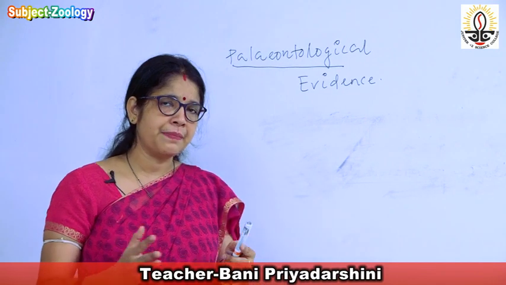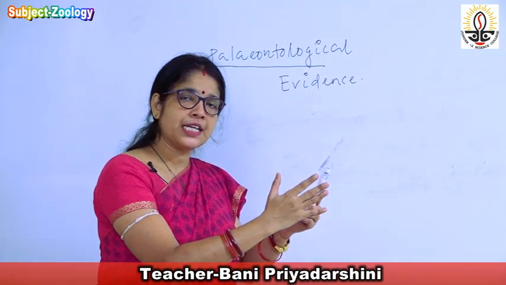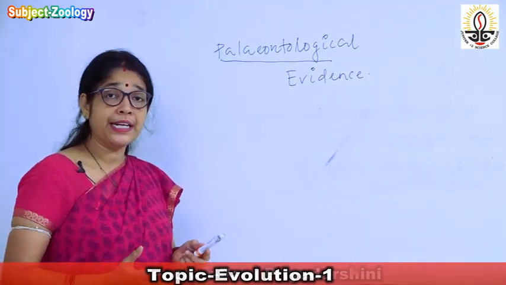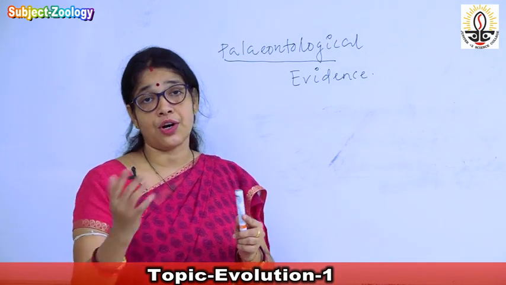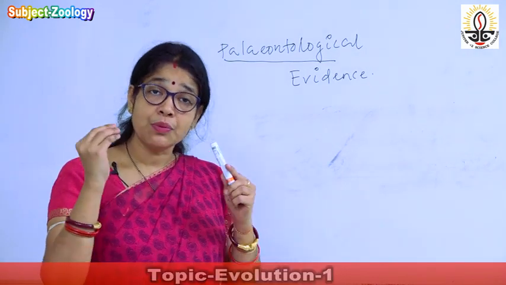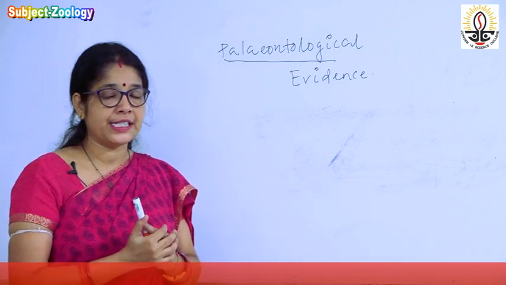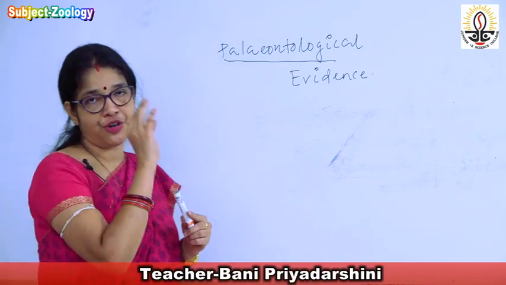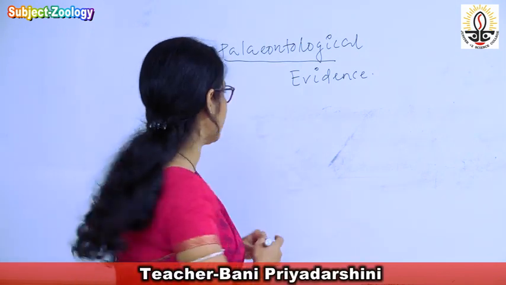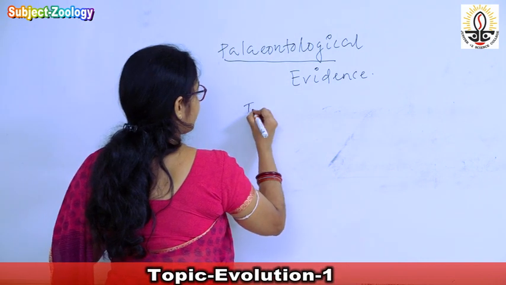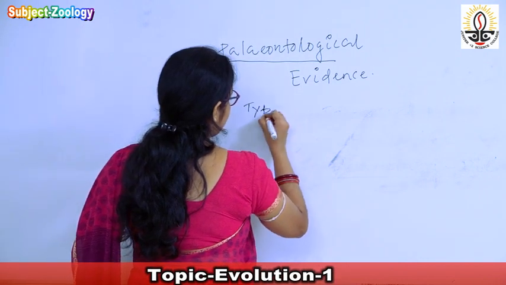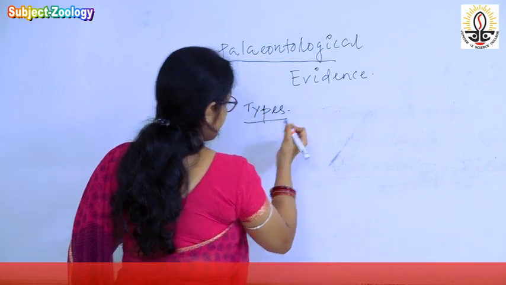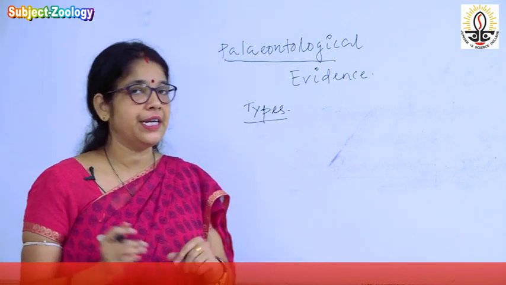The study of fossils shows how evolution has occurred, and that is the most important evidence. So what are the different types of fossils? Fossils are of different types.